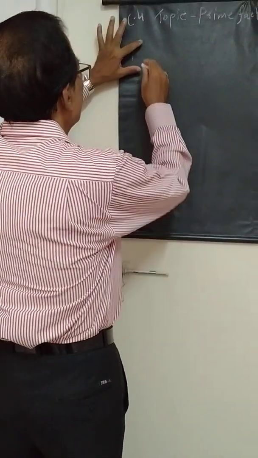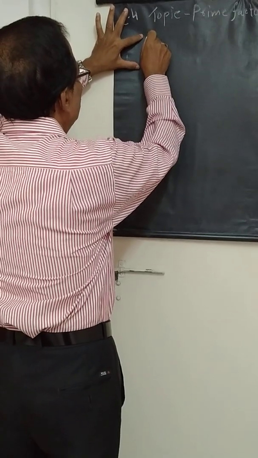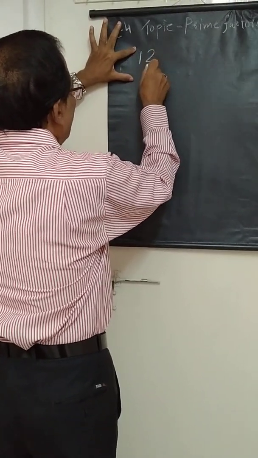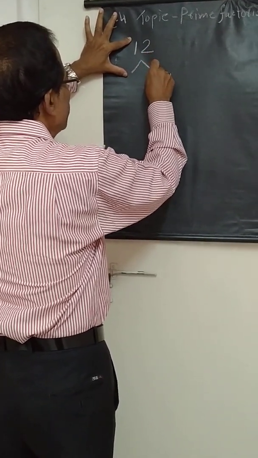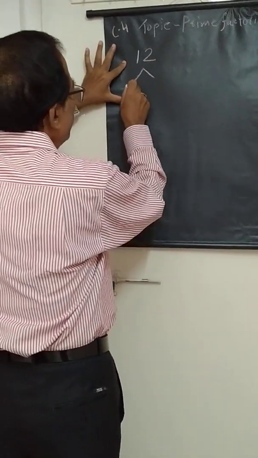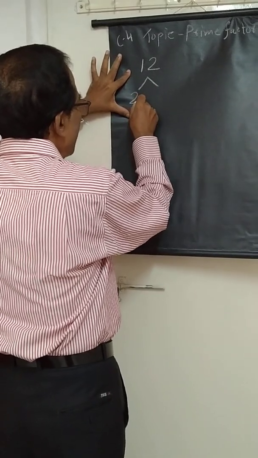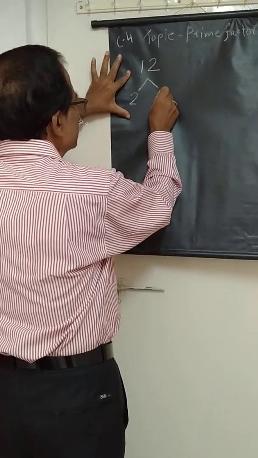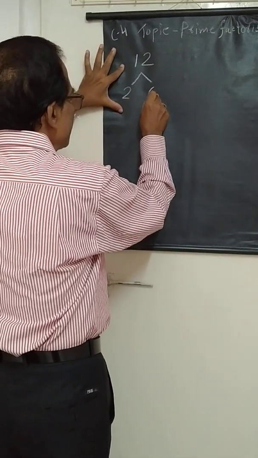Suppose the prime factorization of 12, then you can do it like this. This is called a factor tree. I just told you to start with 2, and 2 is a prime number. Then 2 into how many times is 12? 6.